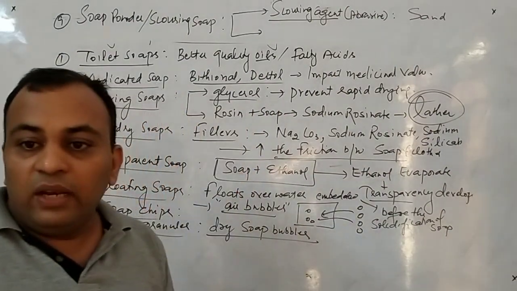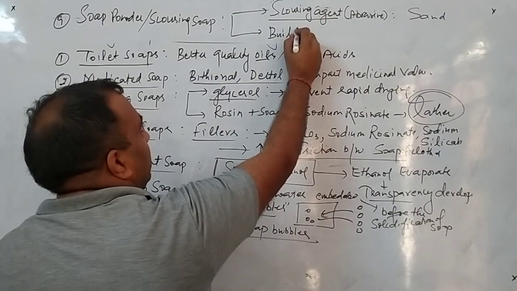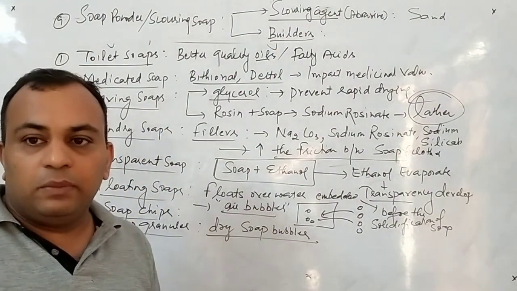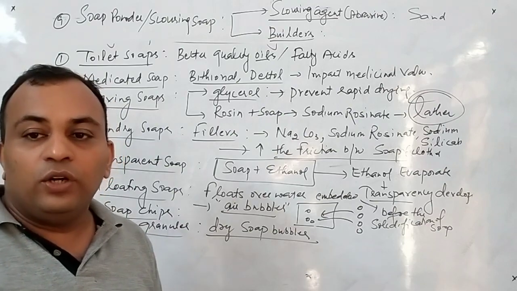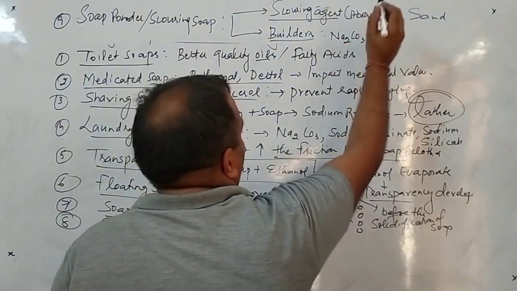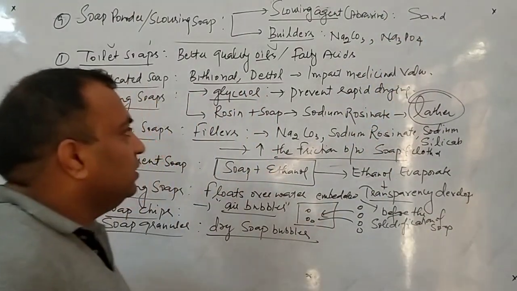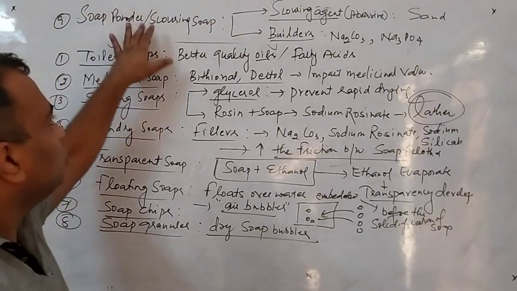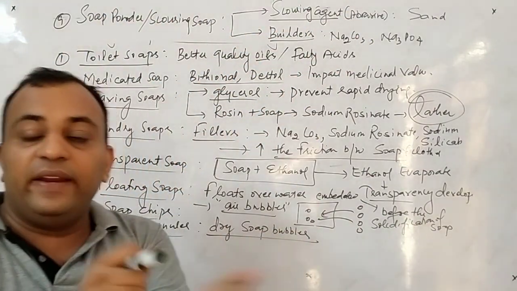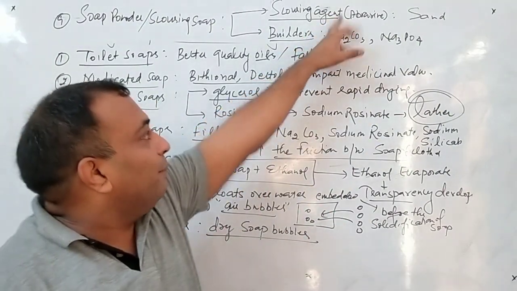Second, we add builders. An example of builders is sodium carbonate or trisodium phosphate, Na3PO4. These two substances are normally added in the soap powder or scouring soap. What is the function of the scouring agent or abrasive? It increases the friction, or gives roughness to the soap. Therefore the word abrasive is written.